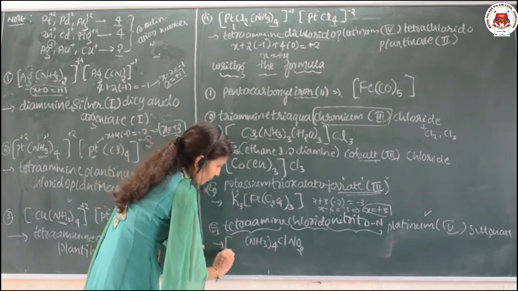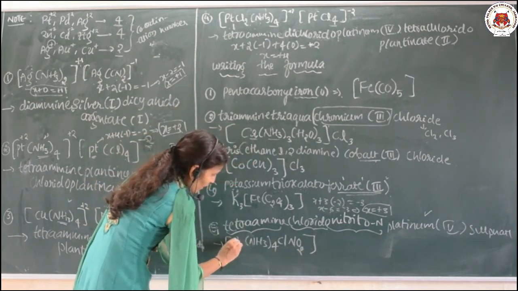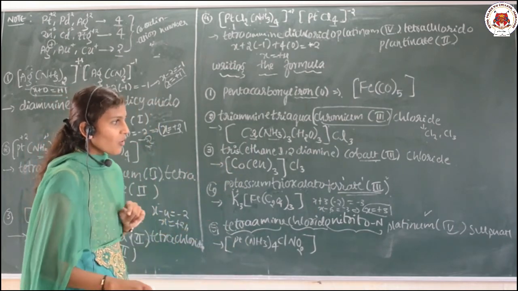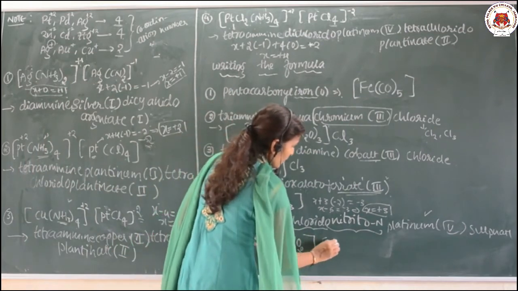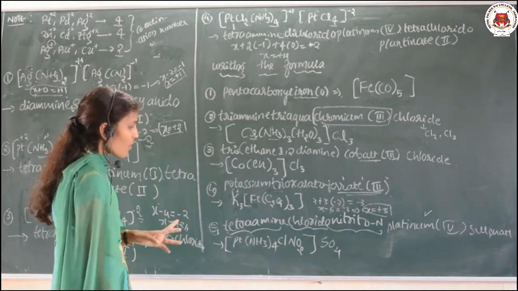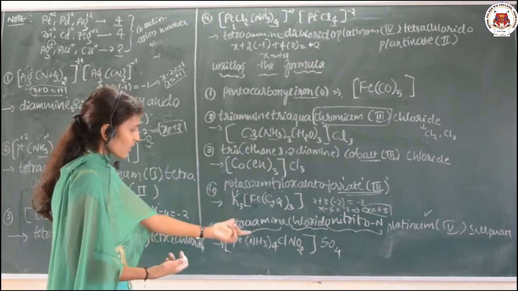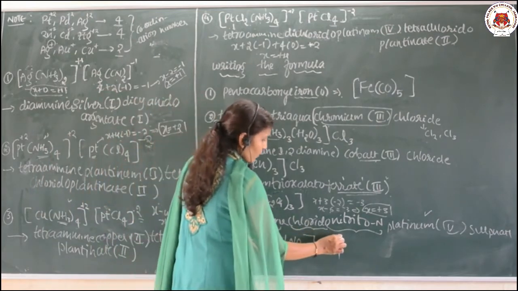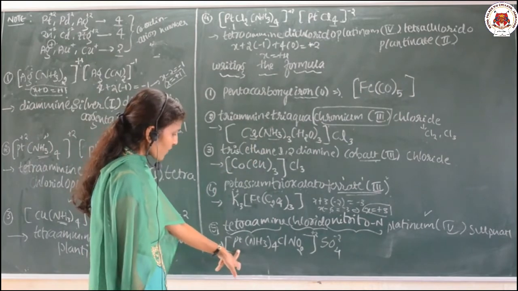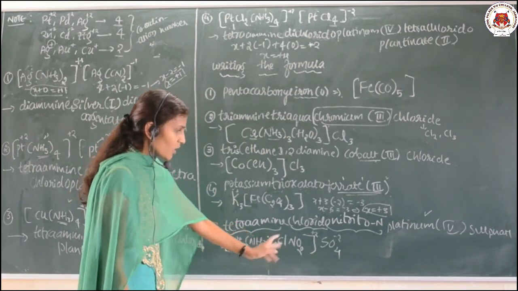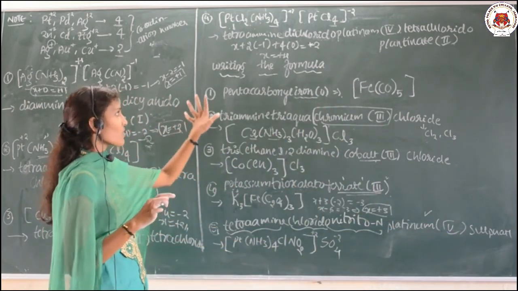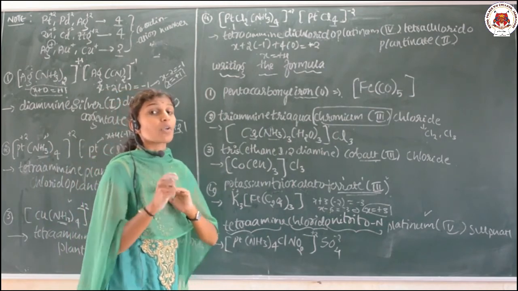And which is the central metal atom? Pt, that is platinum. And lastly they have given sulfate, it means SO4. So just look at the charge on the Pt, it must be +4. Just balance it and the formula is correct. Suppose SO4 is -2, the charge on this is +2. So X minus 1, it means again the oxidation number will be 4 only. You can cross check it. So this is how we can write the formula when they have given the names.